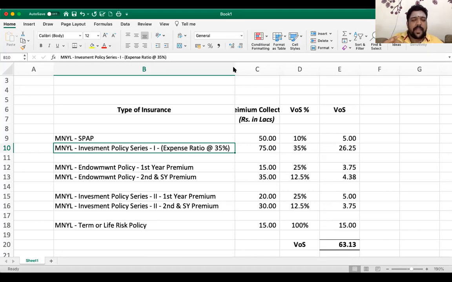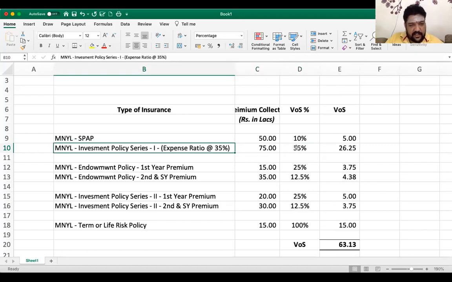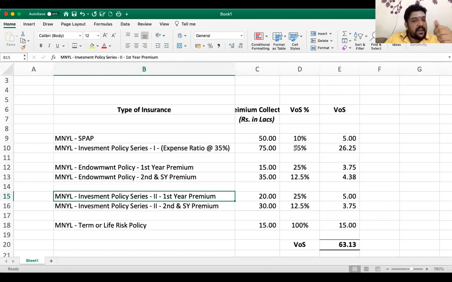So coming back here, in the investment policy, the expenses ratio is mentioned, which is 35%, they say. In the policy itself, the premium collected multiplied by 35% will become the value of supply. Sir, you told me I have to go as per the other policy. No, correct. You have to go for the other policy when the investment ratio is not mentioned. Get your policy number 2. In policy number 2, the investment ratio is not mentioned.